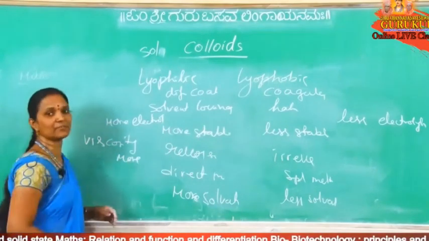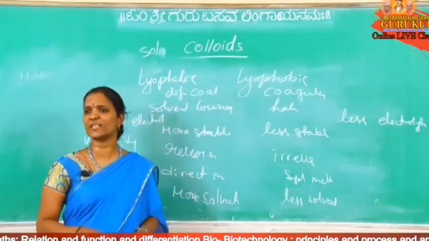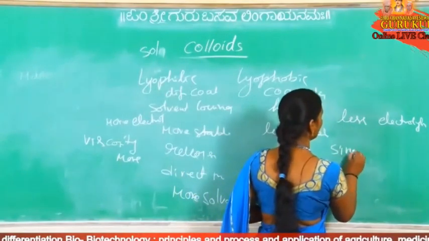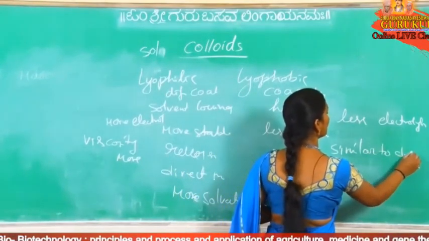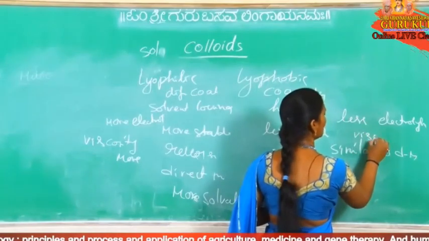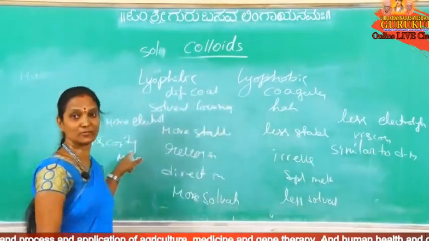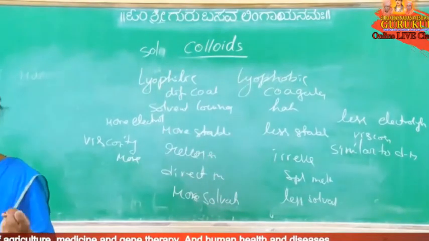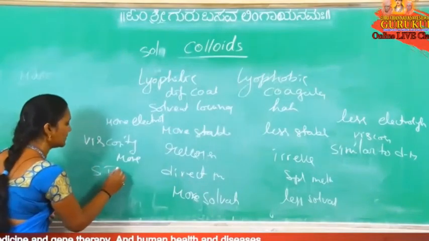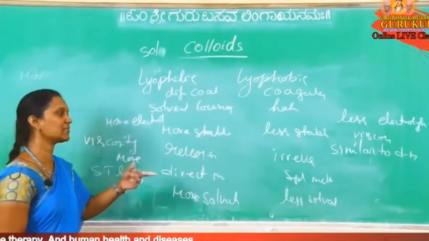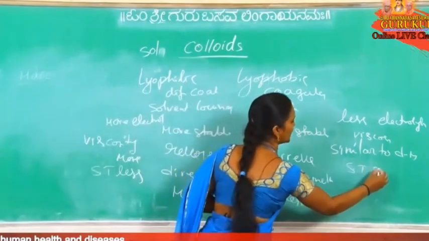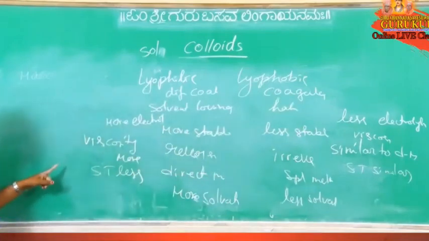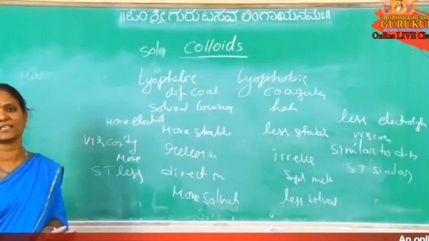Here there is not that much interaction, so viscosity is similar to the dispersion medium. Here viscosity is more than the dispersion medium, and then surface tension is less because interactions are more. So surface tension is less than the dispersion medium. Here surface tension is similar to the dispersion medium. All these differences I have given clearly in the notes.